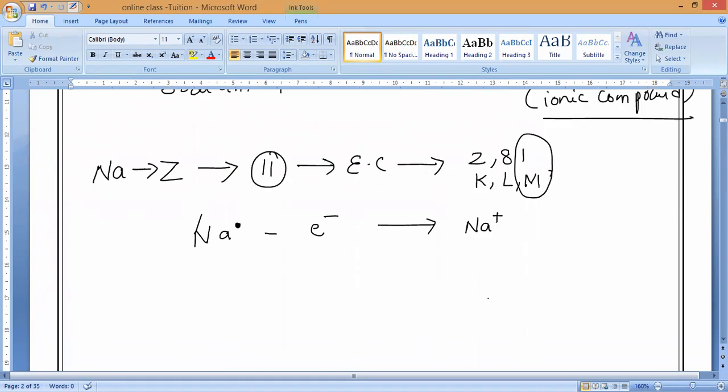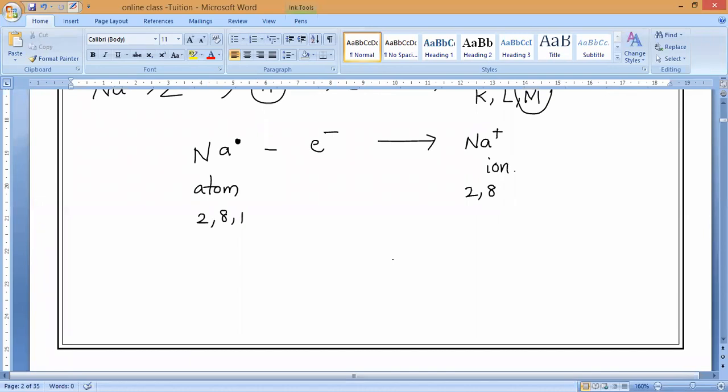Understand? So what does this dot indicate? Valence electrons. Yes, 1 electron is extra in its valence shell. Yesterday I taught you, correct? That is what you have to remember. So this is the sodium atom, containing 2, 8, 1. And this is the sodium ion, with 2, 8. Clear, everybody? That is what you have to remember.